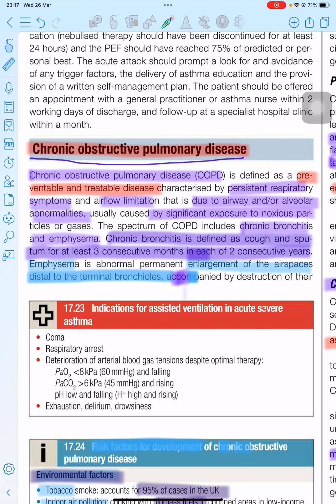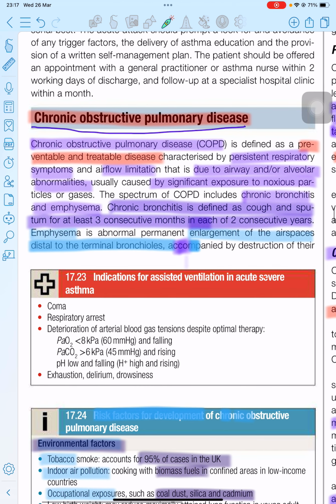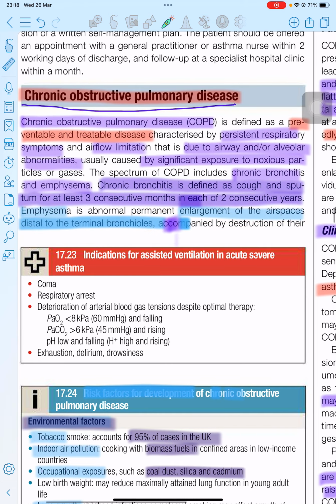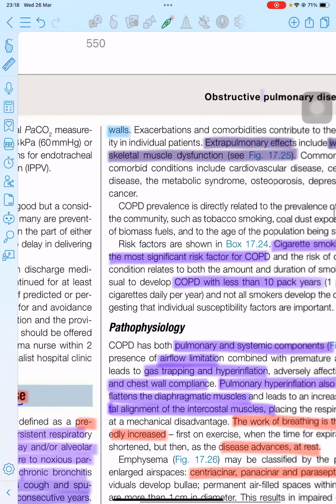Then COPD includes two diseases: one is chronic bronchitis and the other is emphysema. In some other books, small airway diseases are also included. At first, chronic bronchitis. Let's discuss the definition of chronic bronchitis according to Davidson. It is defined as cough and sputum production for at least 3 months in each of two consecutive years. There must be cough along with sputum production for 3 months in two consecutive years. That is called chronic bronchitis, whereas emphysema is the enlargement or permanent dilatation of the airway distal to the terminal bronchioles, along with destruction of the wall of the airway.